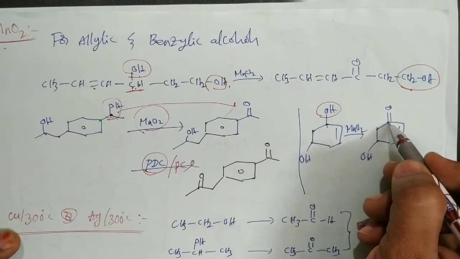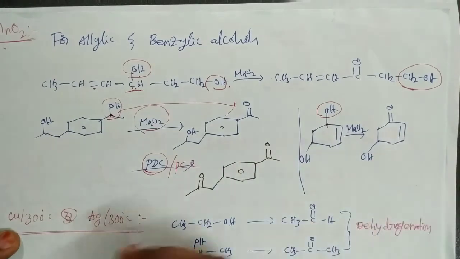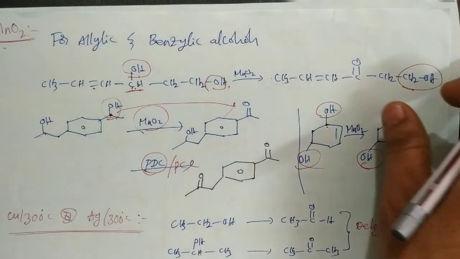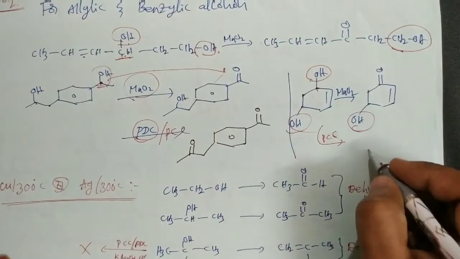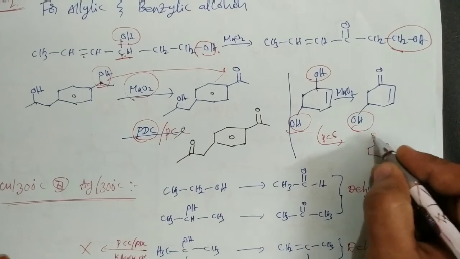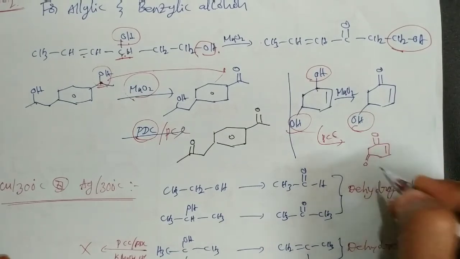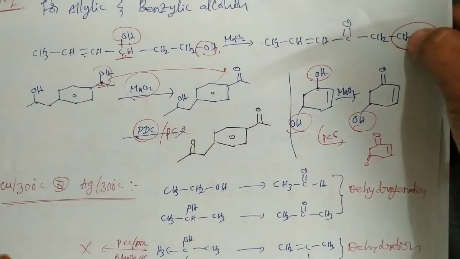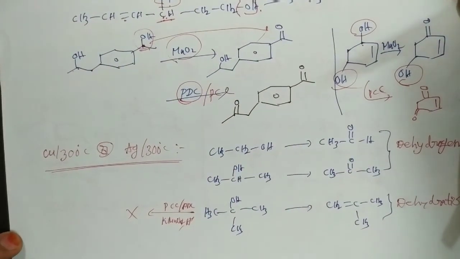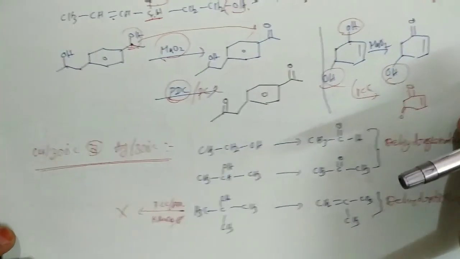It is oxidized to the double bond O, that means ketone, and this one remains the same. With PCC or PDC, both groups are affected, double bond O, and this one also double bond O.